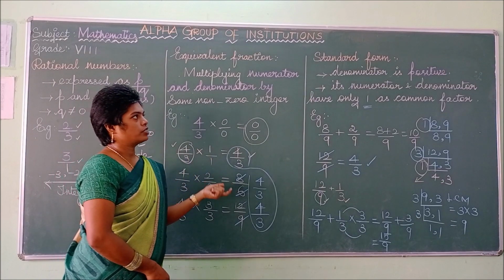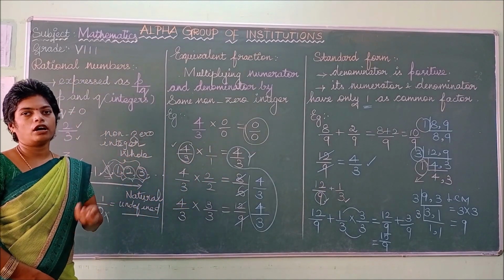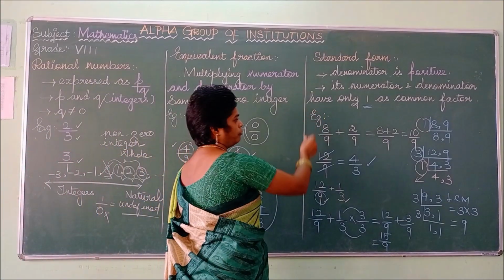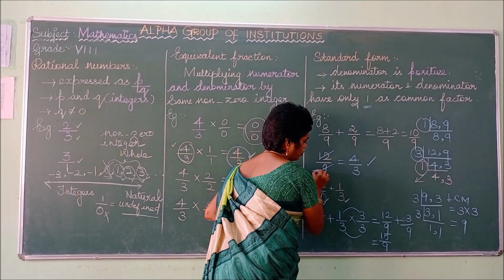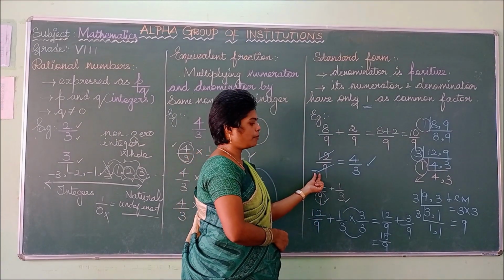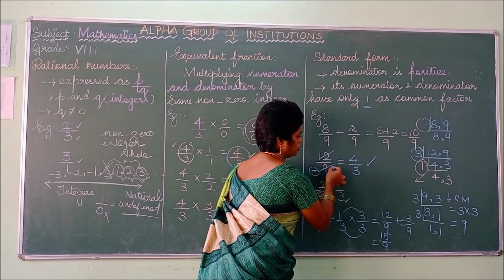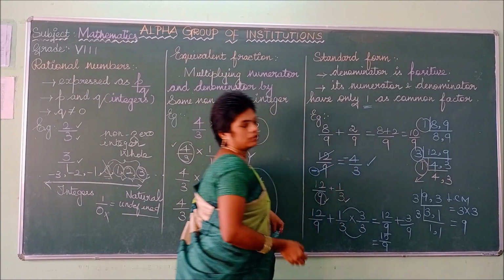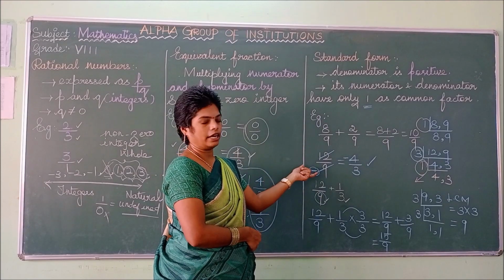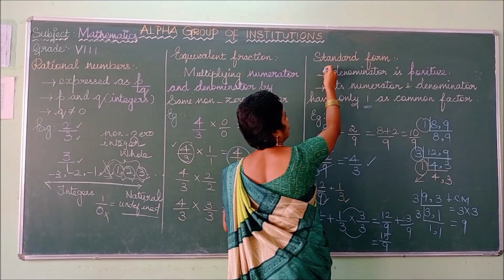Then listen to the next one, the standard form. If you are given a rational number, you have to change it to the standard form. The rule is, if it is negative, so listen, if the question given here is negative, you have to change this denominator into positive. That means you have to take this minus to the upper side. That is, you have to change the denominator's negative sign to the numerator's negative. So that is our first rule.